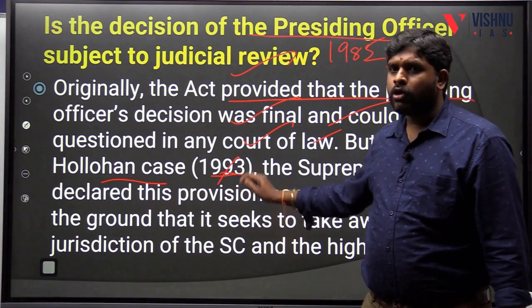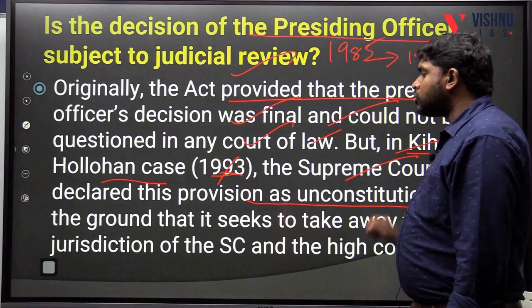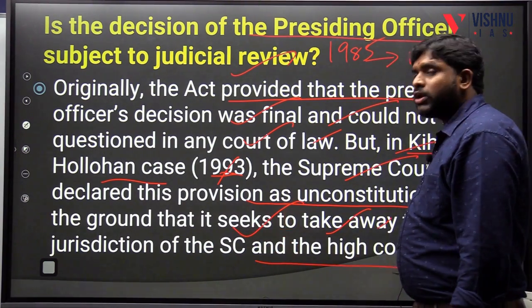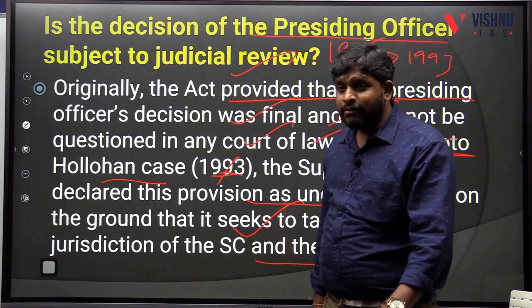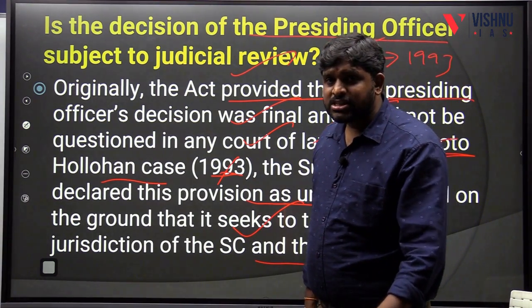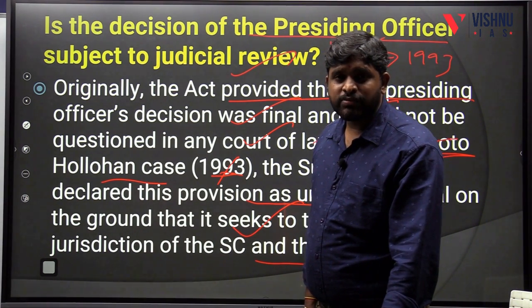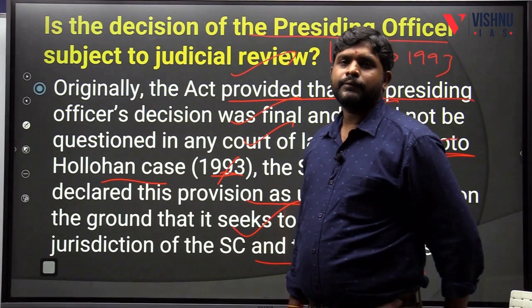But in Kihoto Hollohan case of 1993, the Supreme Court declared this provision as unconstitutional on the ground that it seeks to take away the jurisdiction of the Supreme Court and the High Courts with respect to judicial review. So now, the presiding officer's decision with respect to anti-defection or disqualification of the members of the legislatures is subjected to judicial review.